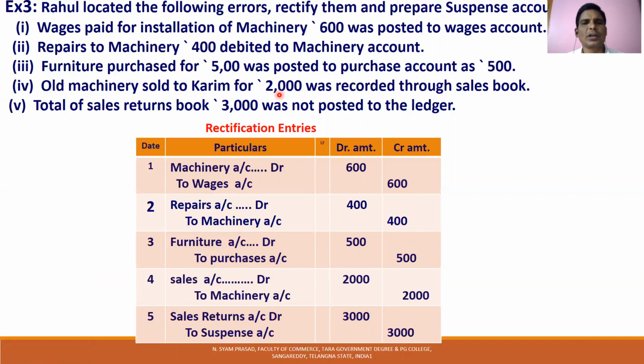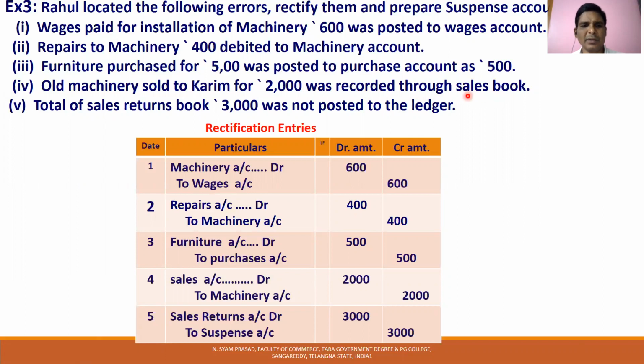Old machinery sold to Karim for 2000 was recorded through the sales book. Whenever machinery is sold, the machinery account should be credited, but they credited the sales account. So the actual right entry is Karim account to machinery account. What they wrote was Karim account to sales account.